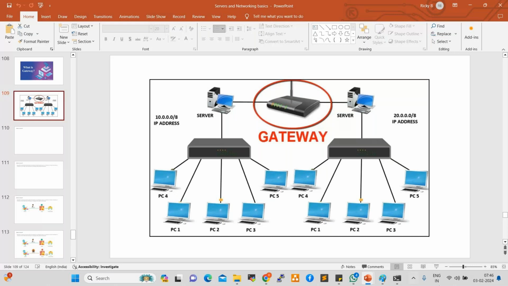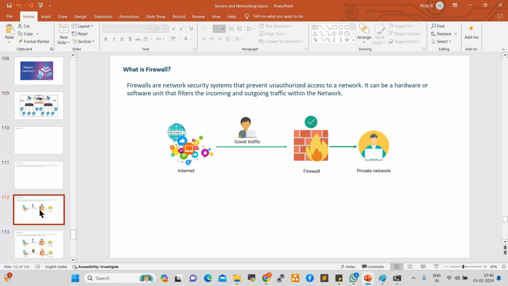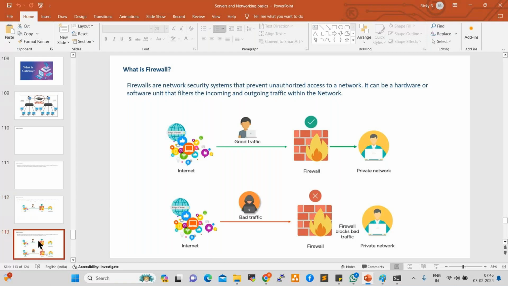After that, we discussed firewalls. What is a firewall? Firewall is a network security system, a network security device. A firewall allows good traffic and denies bad traffic. As per the firewall rules, we can allow or deny the traffic.